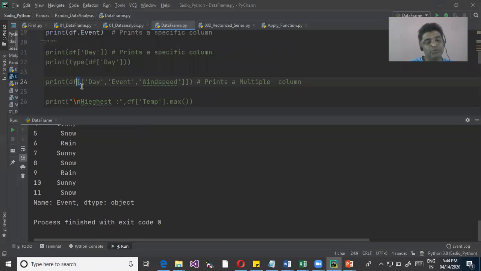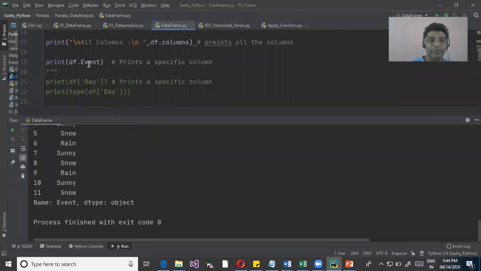You can use this with 2 square brackets. So this can be called like this, or you can also call it like this. I can use the square brackets, and in that case I need to put it in the code. I can call it with the name, or I can call it as an attribute. Either you can use a dot and then call, so dot event is calling a specific column in the data frame, or you can call it directly by giving the name of the column in the square brackets.